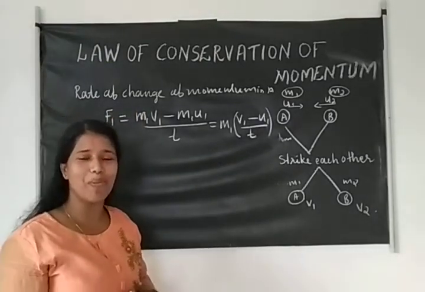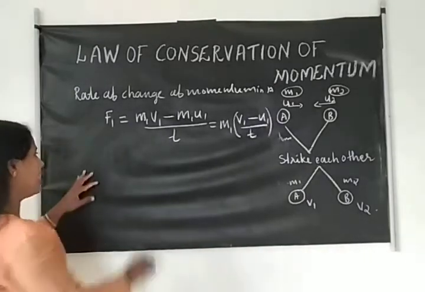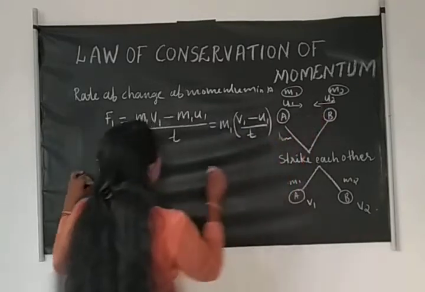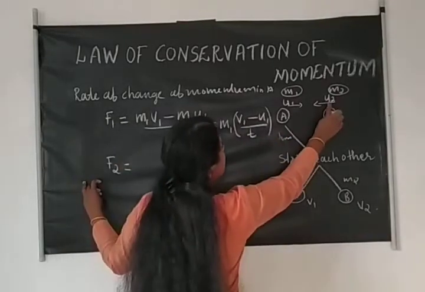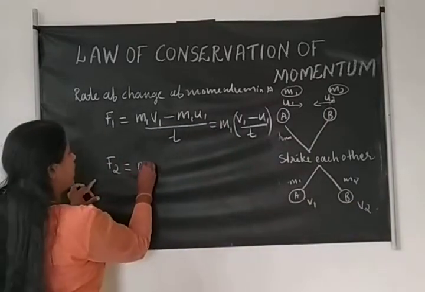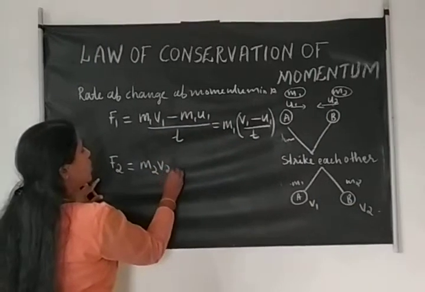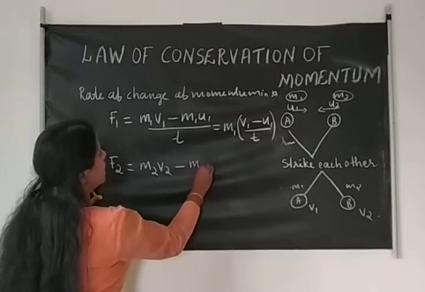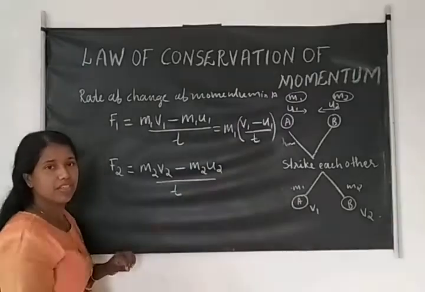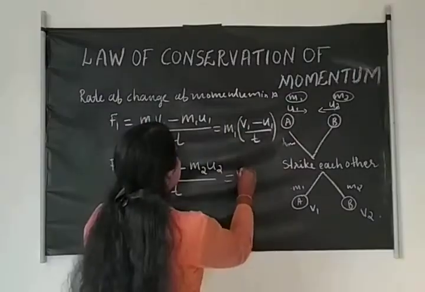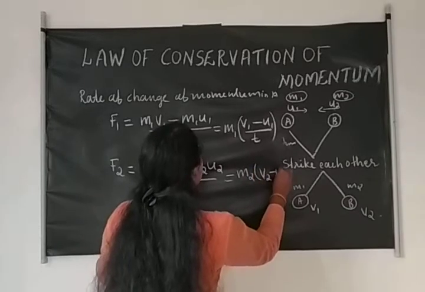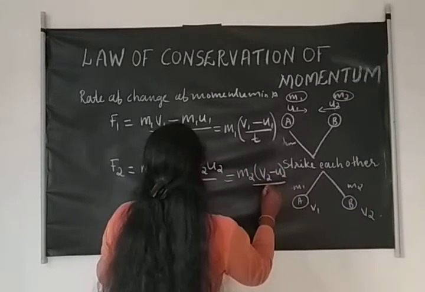Similarly, for the rate of change of momentum in B, F2 is m2 v2 minus m2 u2 divided by t. Taking m2 as common, F2 is m2 into v2 minus u2 divided by t.